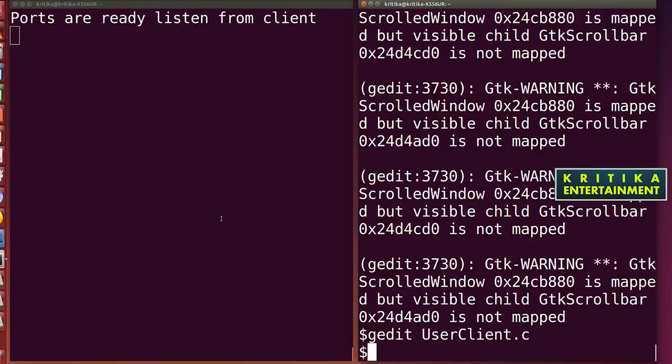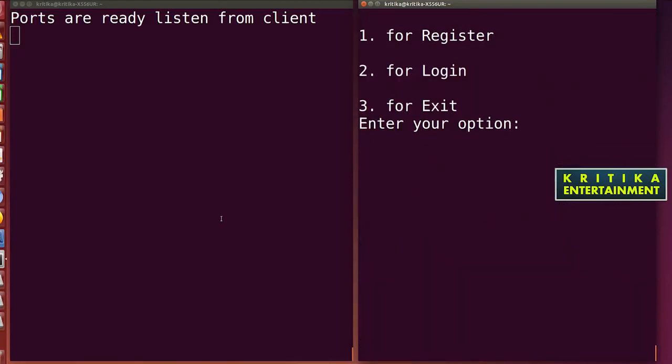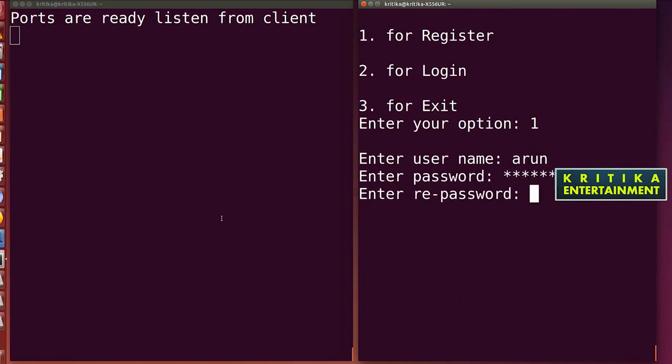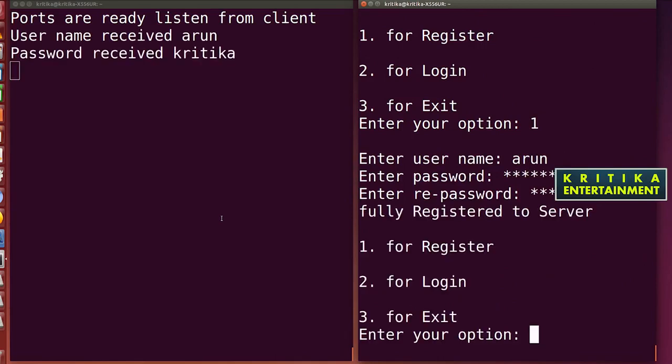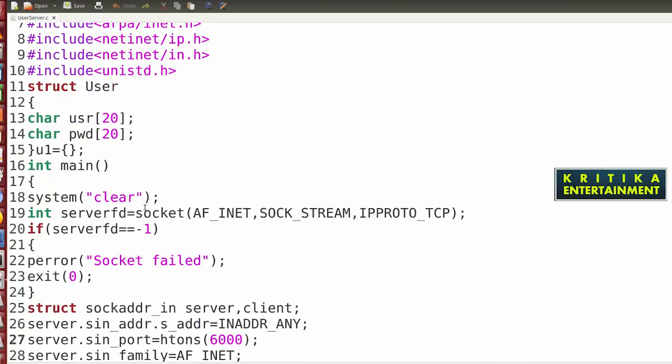Then save. 1 for Arun, Kritika. Okay, it is coming. So on this side, I'll save into a file, so that later you can check whether it exists or not.